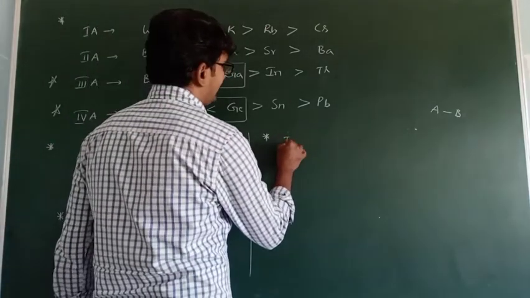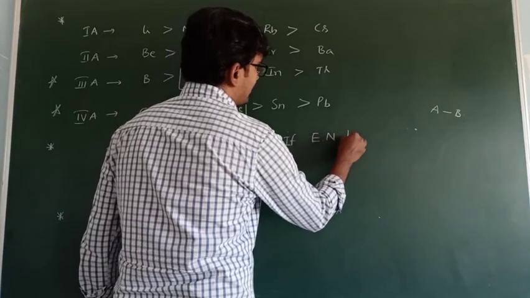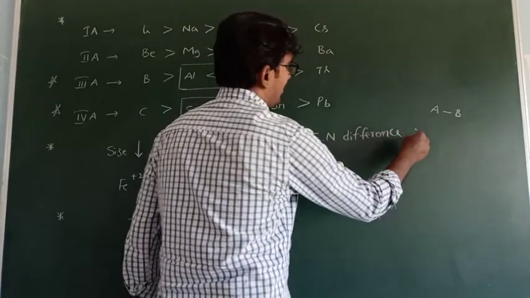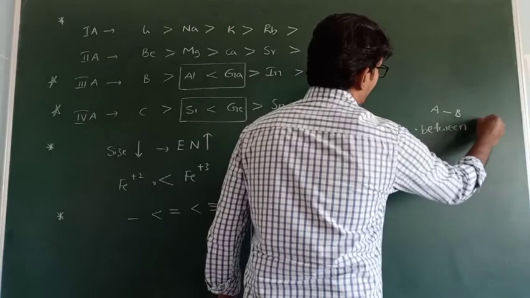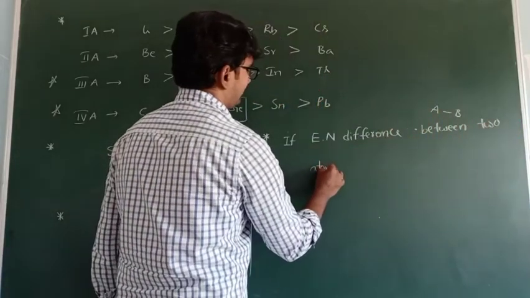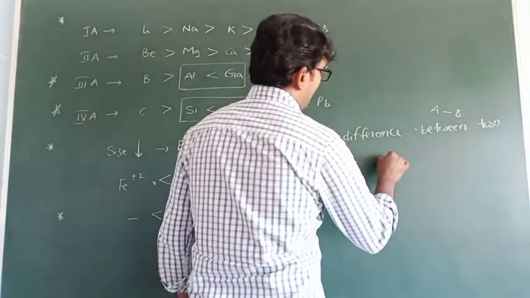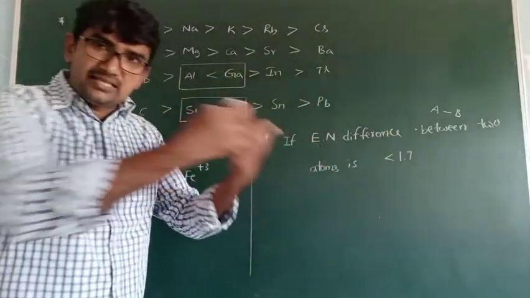So if the electronegativity difference between two atoms is less than 1.7.